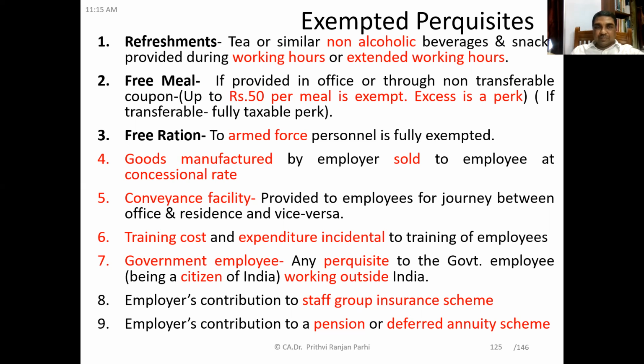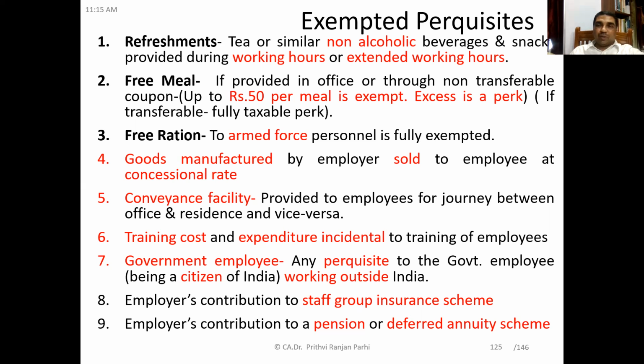Yes, sir. Next item is free ration. Free ration supplied to armed force personnel is fully exempt. Then the next perquisite, goods manufactured by the employer sold to the employee at a concessional rate. That is also exempt. But here you have to see that goods are actually manufactured by the employer.